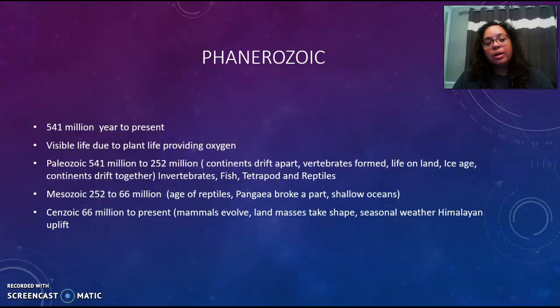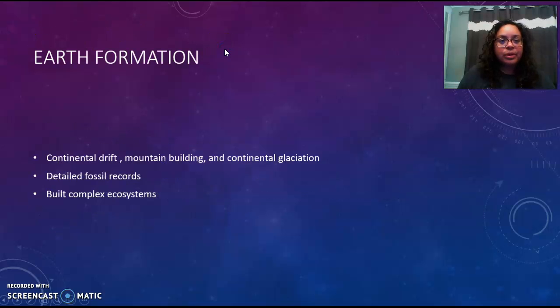The Mesozoic Era, which ranged from 252 million years ago to 66 million years ago, was known as the Age of Reptiles. This is when Pangea broke apart and shallow oceans started to form. And the Cenozoic Era, which was 66 million years ago to the present, is when the mammals started to evolve, land masses began to take shape, we started to experience seasonal weather, and the Himalayan uplift actually occurred during this era.